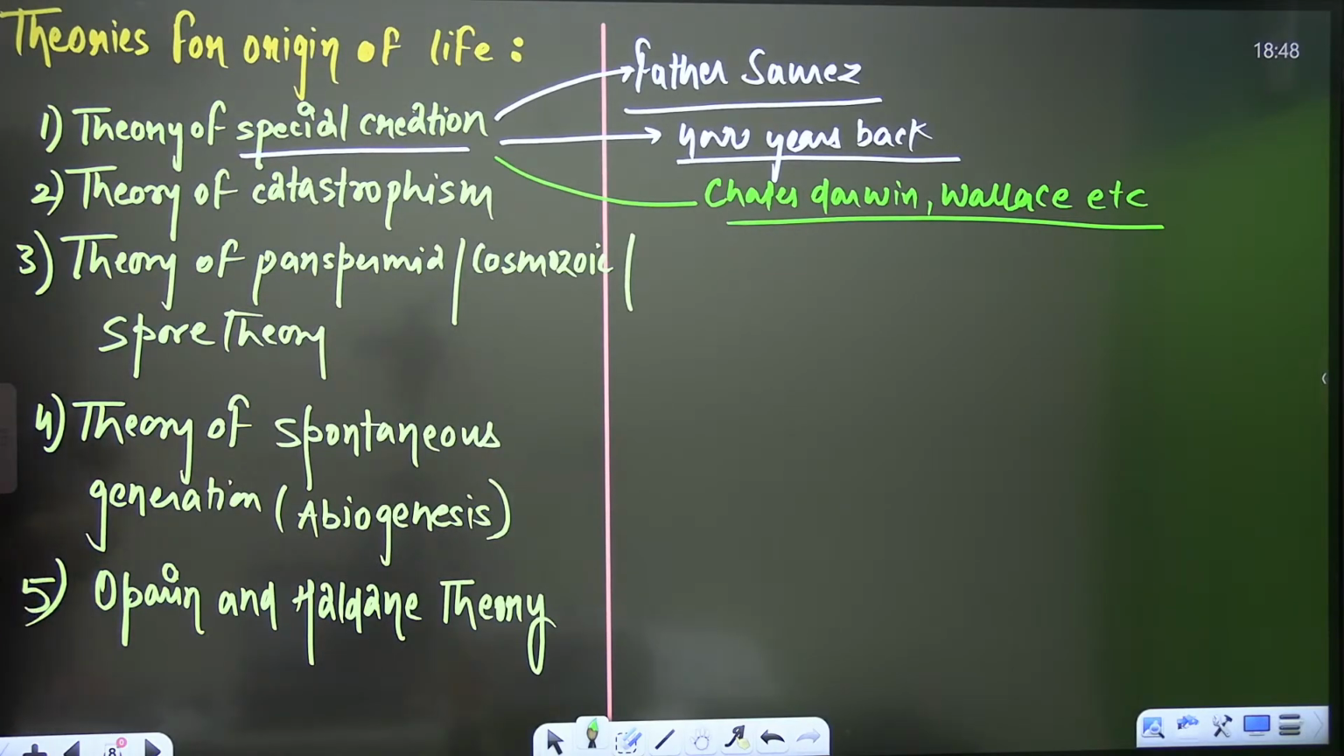Next is the theory of catastrophism. It was given by Cuvier. This theory was given by Cuvier.